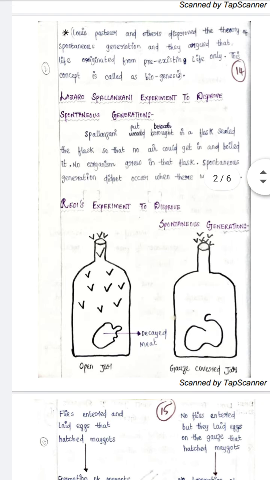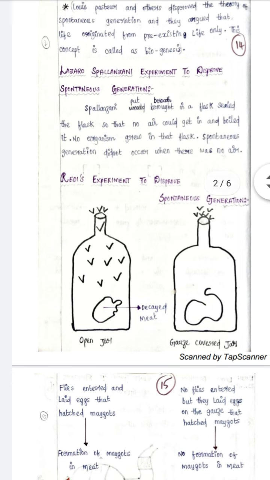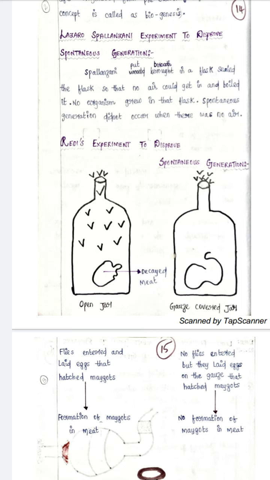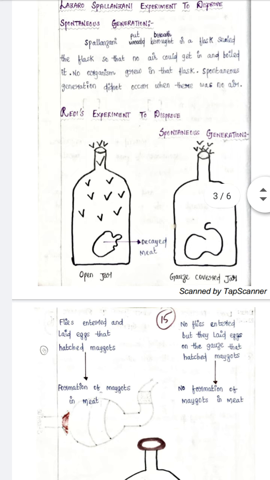He sealed the flask so that no air could get in, and boiled it, so that no organism could enter, and any already present organism would be killed by boiling. So spontaneous generation did not occur; there were no flies or growth of organisms. So he proved that when there was no air, there were no organisms.